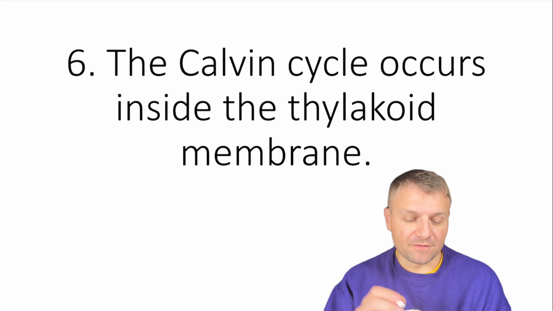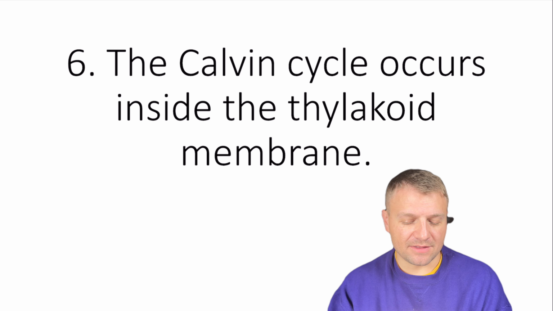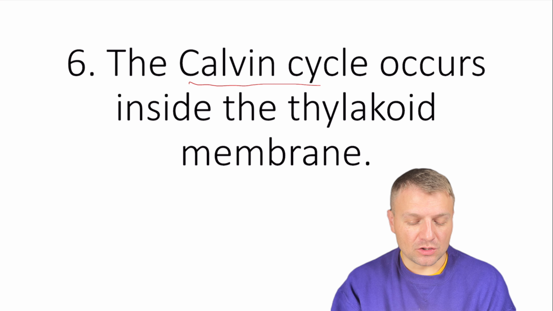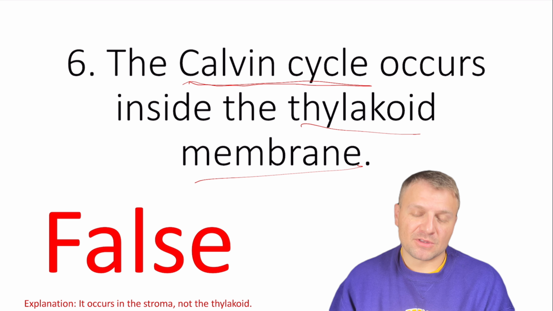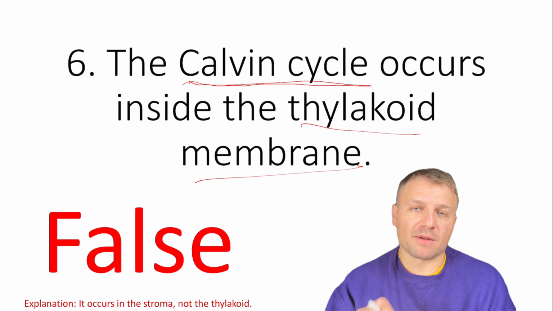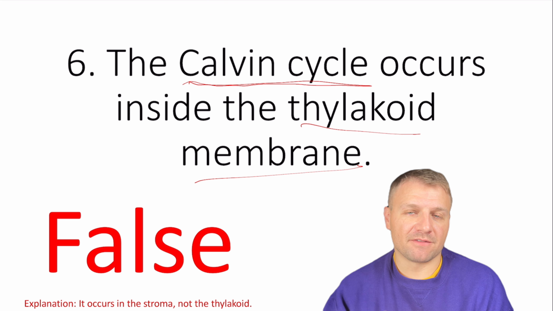Number 6, the Calvin cycle occurs inside the thylakoid membrane. Is this true or false? This question is basically asking, do you know where the Calvin cycle occurs? Is it in the thylakoid membrane? Nope, it's going to be in the stroma. It's compartmentalized within the chloroplast but outside of the thylakoids.